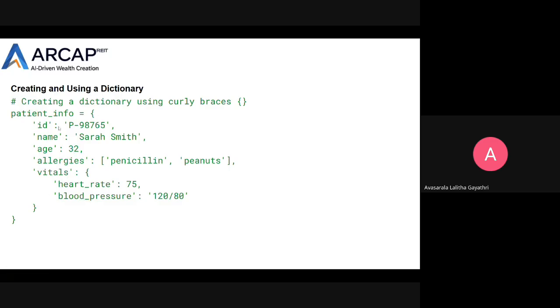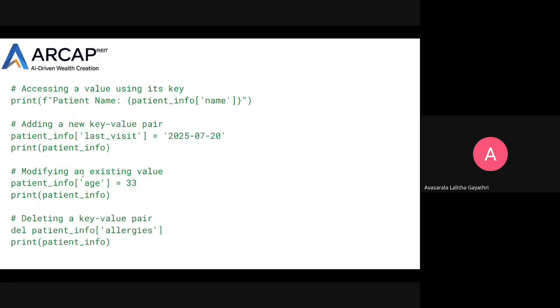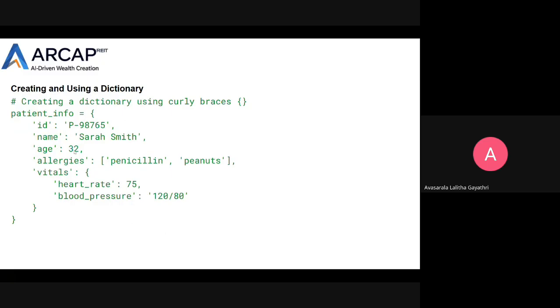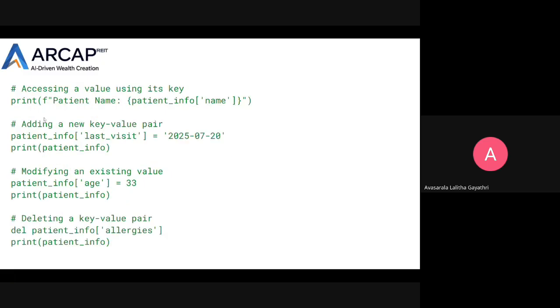Within the curly braces, we can store a large amount of data using dictionaries, and accessing a value is done by key. If you want to access a value using the dictionary syntax, we can access a value by using its key.